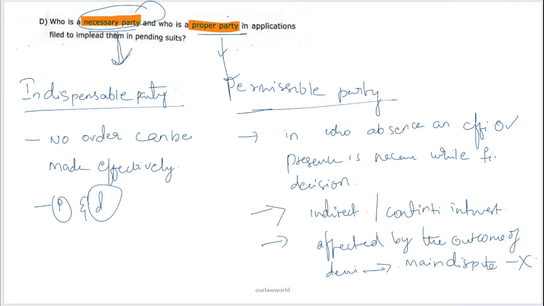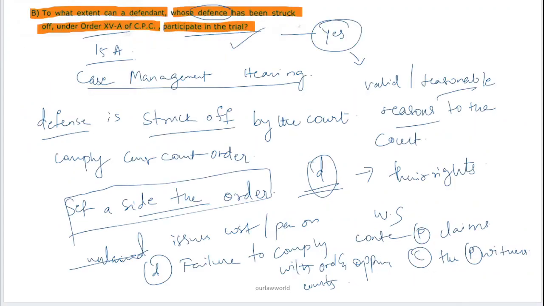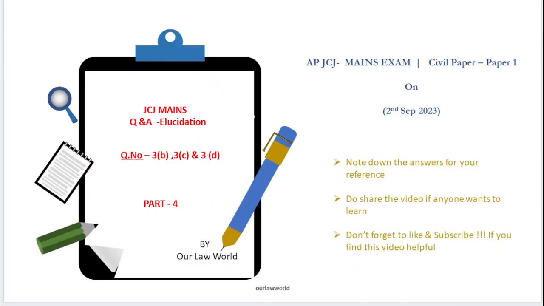All the sub questions 3A, B, C, D are for 2.5 marks each, and you can go through all these questions which have been stated under 3B, C and D.